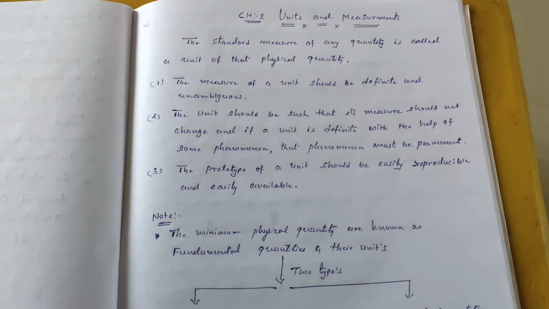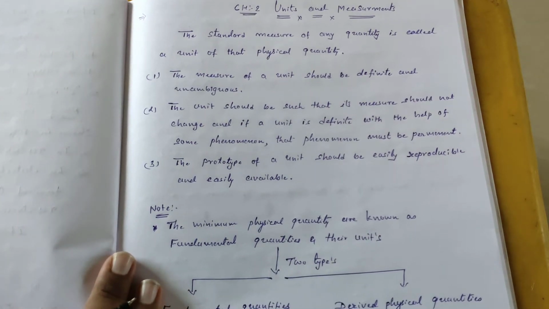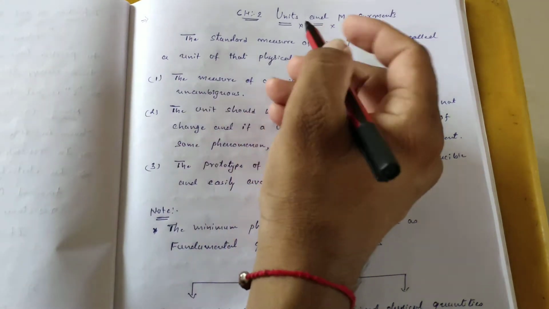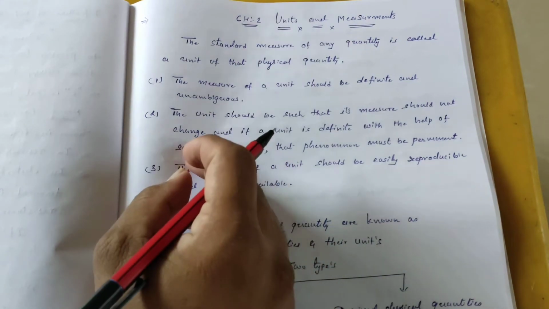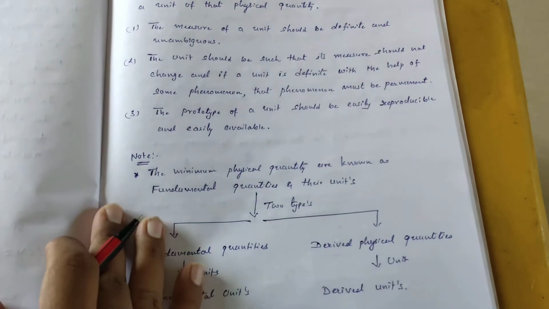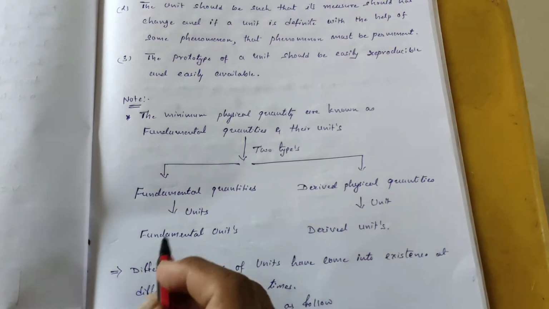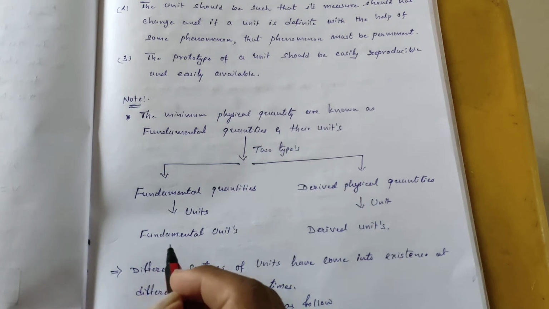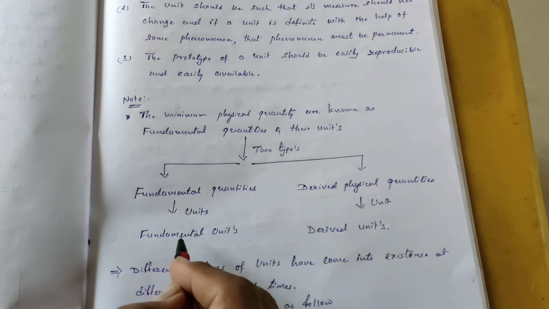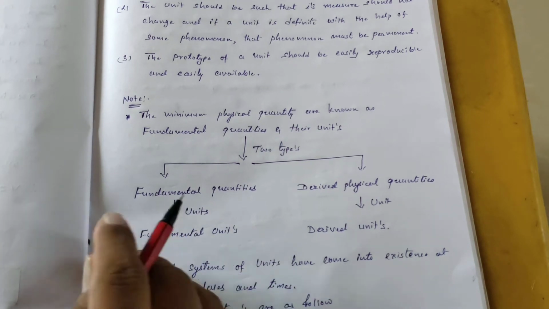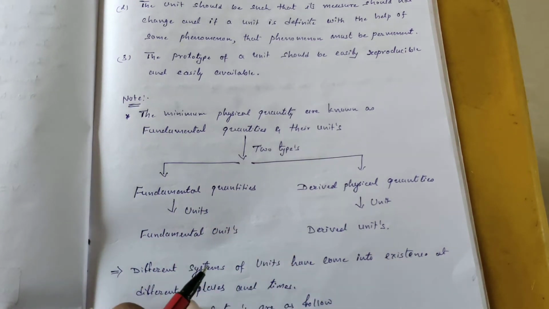We are moving ahead with Chapter 2 in 11th standard. Last time we saw the basic introduction of Chapter number 2, Units and Measurements. Basically, over here we saw that there are two types of quantities we have. The first one is known as fundamental and the second one is known as derived quantity. Whatever unit we have for a fundamental quantity is known as a fundamental unit, and for a derived physical quantity, whatever units we have are known as derived units.